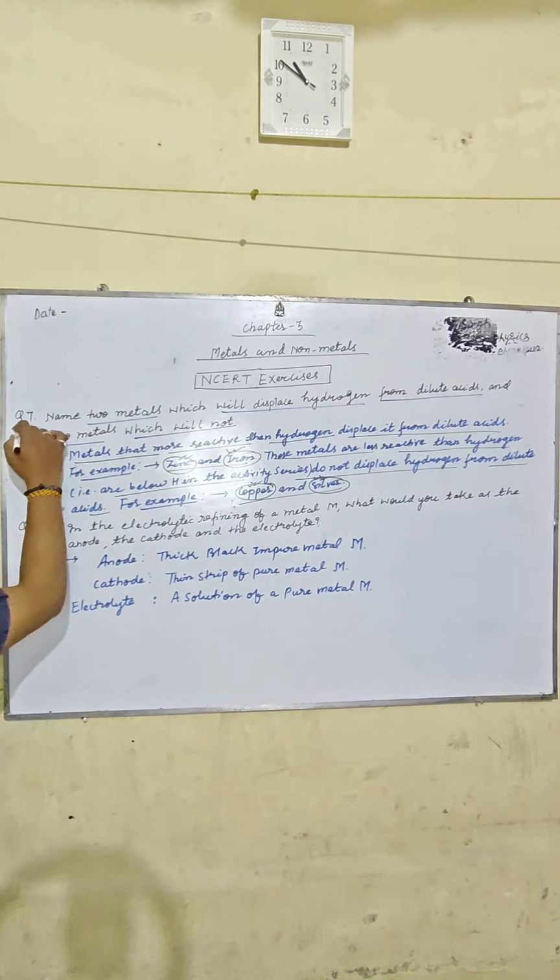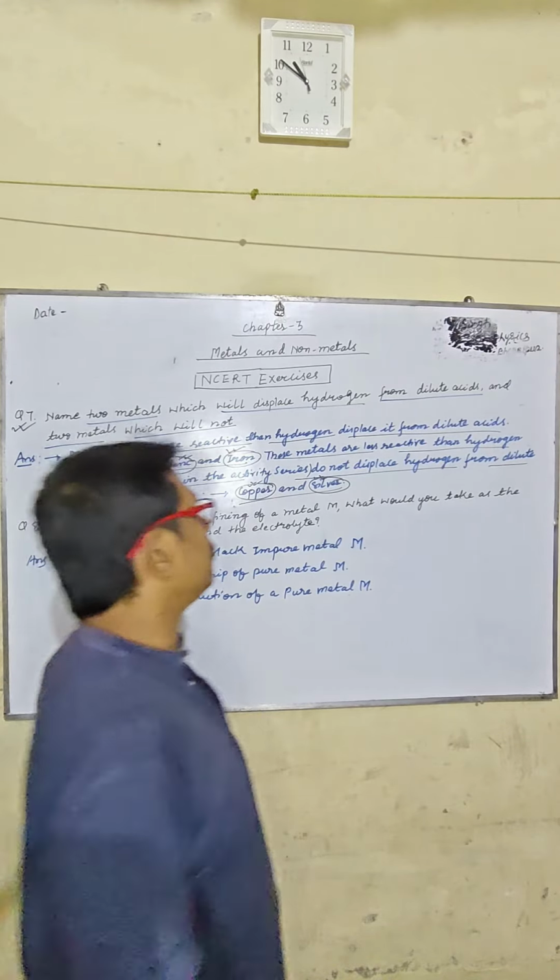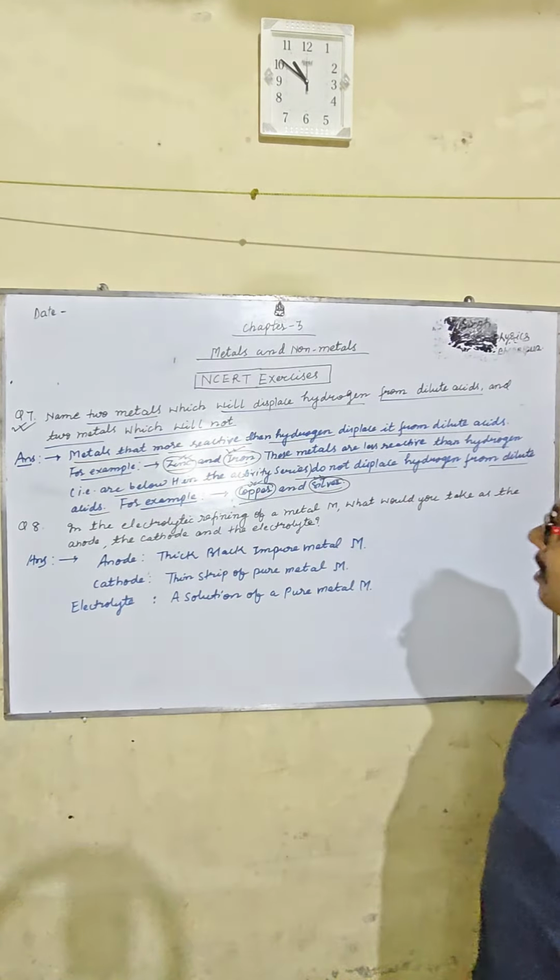This is question number 7. Let's come to question number 8. In the electrolytic refining of a metal M, what would you take as the anode and cathode, and